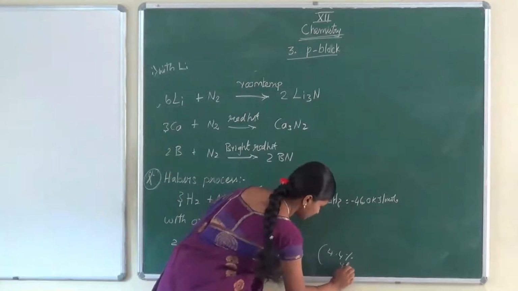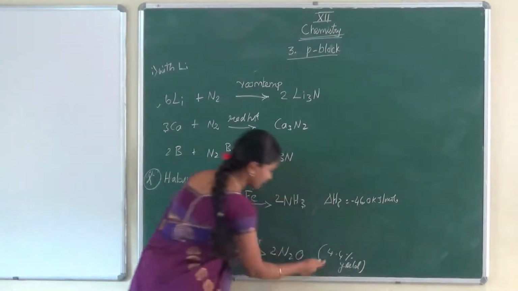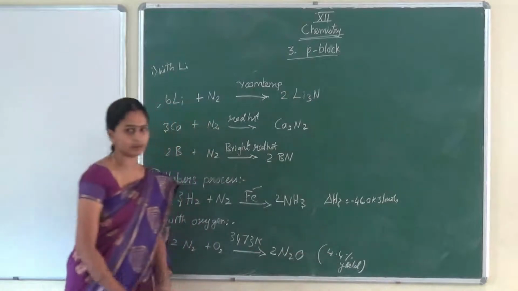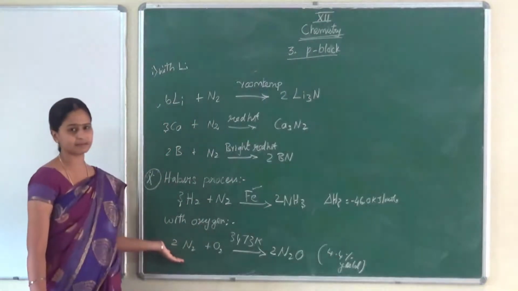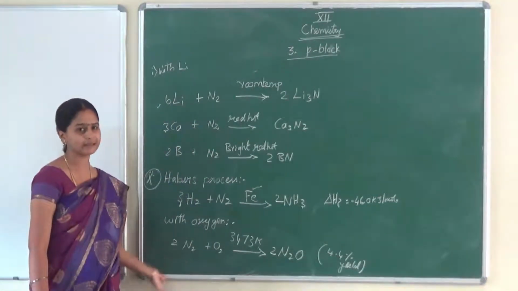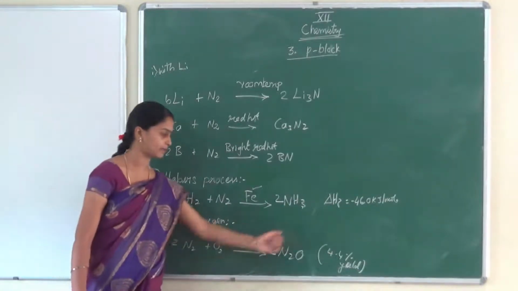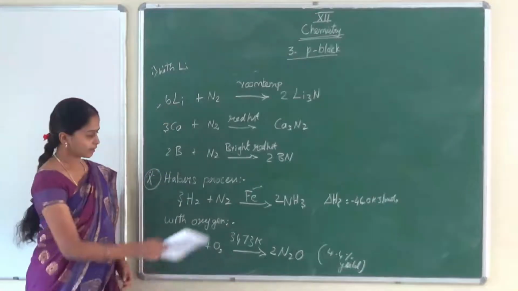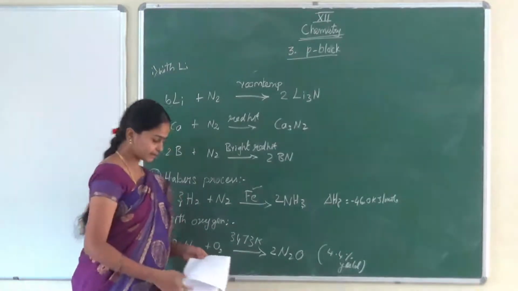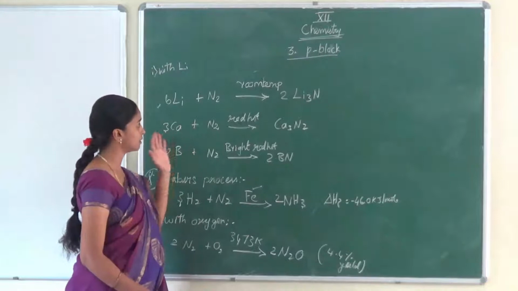After giving so much temperature, we are getting only 4.4% yield, because nitrogen is such a lazy person. That means it is very, very inert. We can't break this nitrogen so easily. Even at high temperature, we are getting only 4.4% of the product. These are the chemical properties of nitrogen.